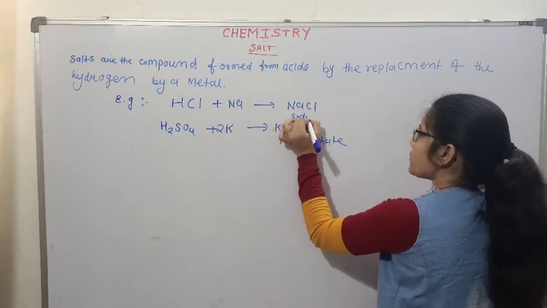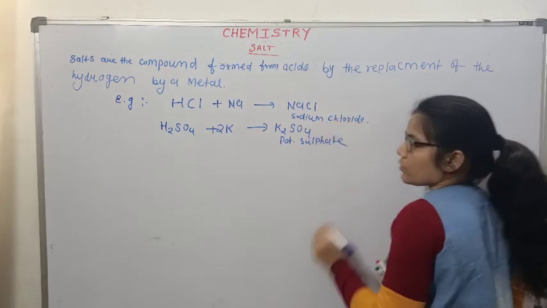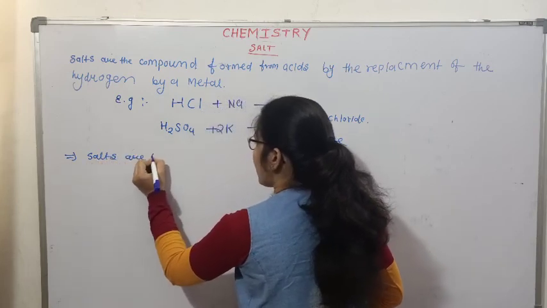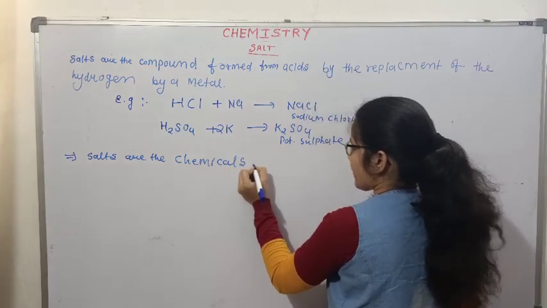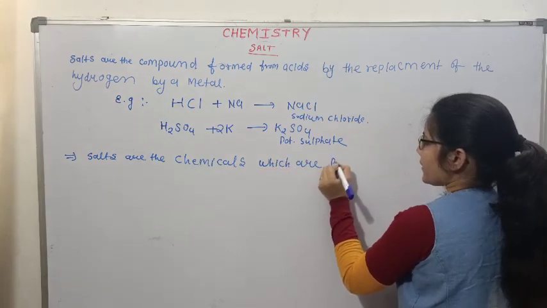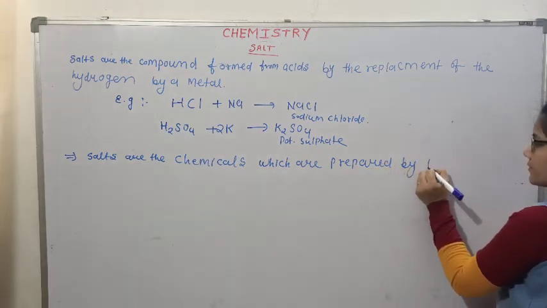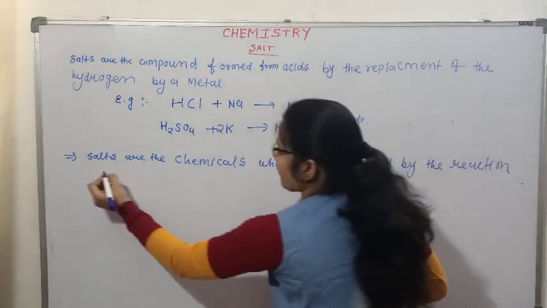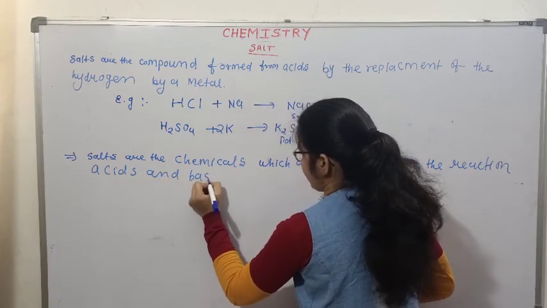Now simply we can define salts as the chemicals which are prepared by the reaction of acids and bases.